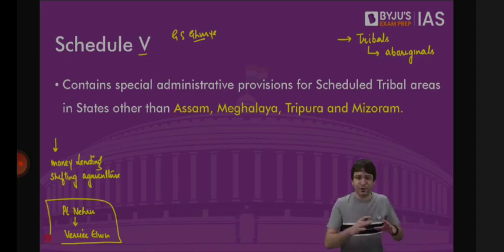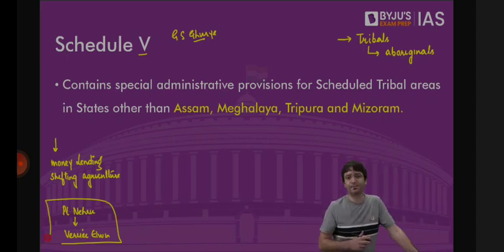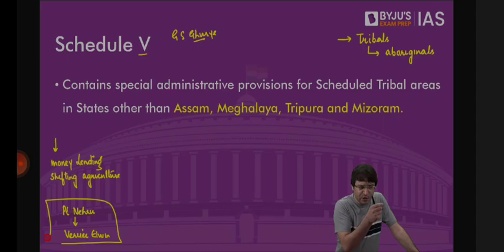Together they decided that we should have some constitutional safeguards for these tribals. Pandit Nehru's position was, we should not make these tribals a second-rate copy of ourselves. Let them decide how they want to develop. What is the pace of development that they wish to pursue? We should not impose our own idea of development on them. So some sort of isolation was practiced.